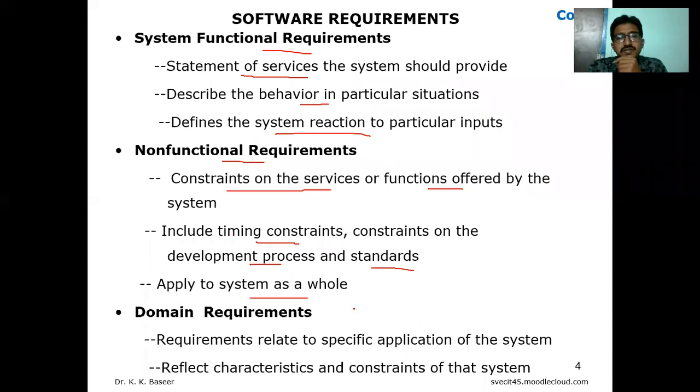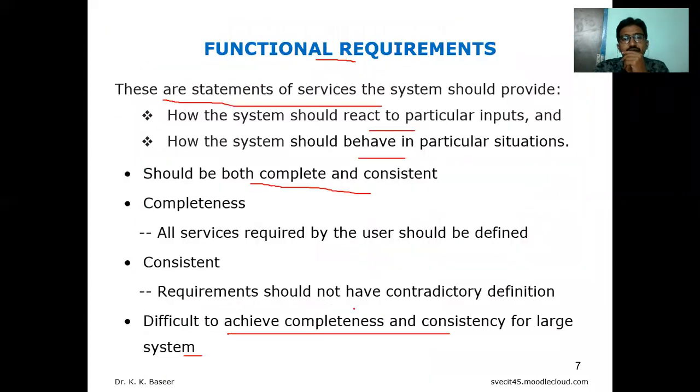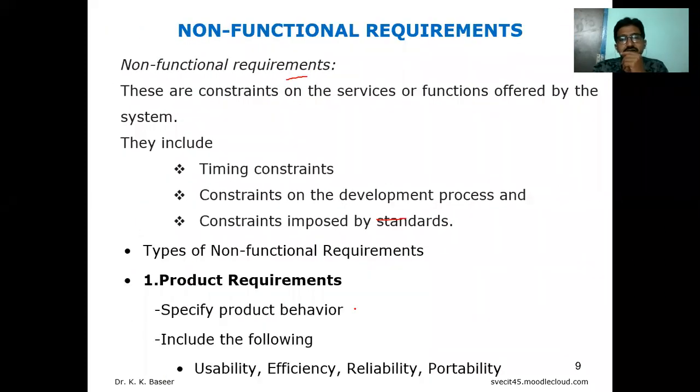constraints on the development process, and standards, whether it is following them or not, and as a whole, the entire system will be considered. The constraints on the services or functions offered by the system deal with NFR.